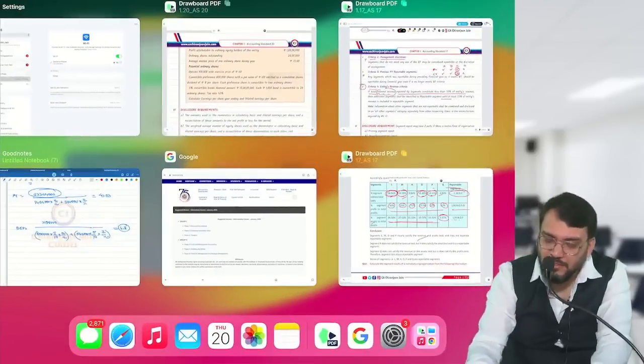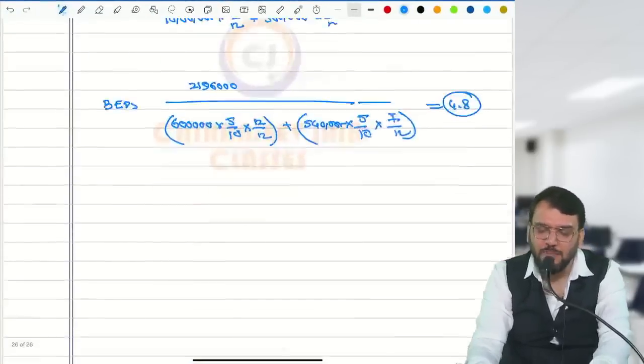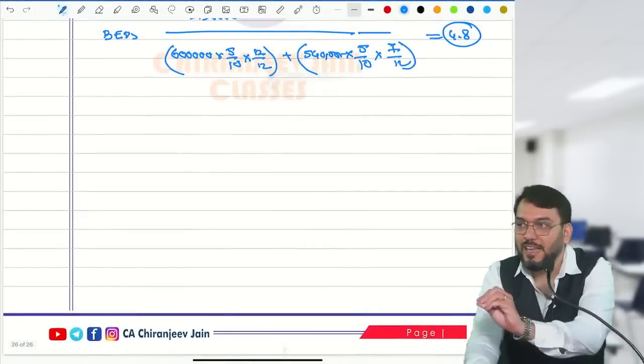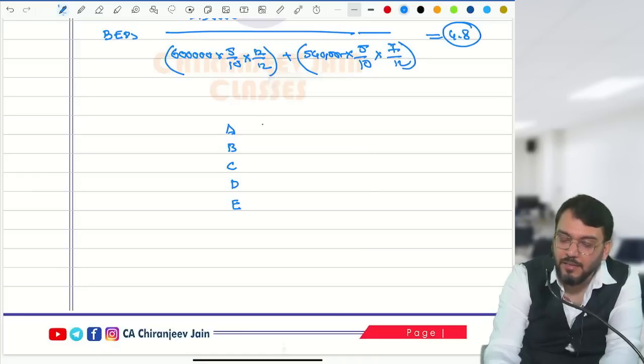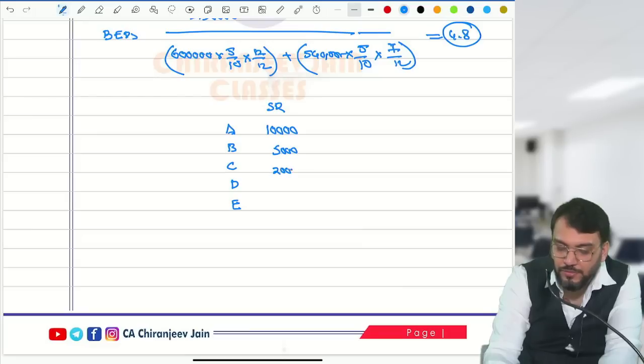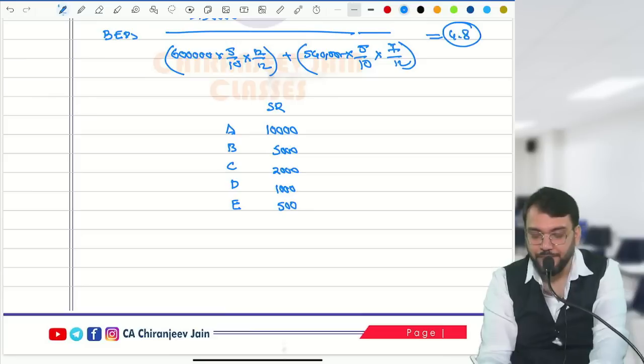Okay. This I will explain because till now they have not given so much importance, but it can be asked. Just suppose A, B, C, D, E. The segment revenue they have given is 10,000, 5,000, 2,000, 1,000 and suppose 500.